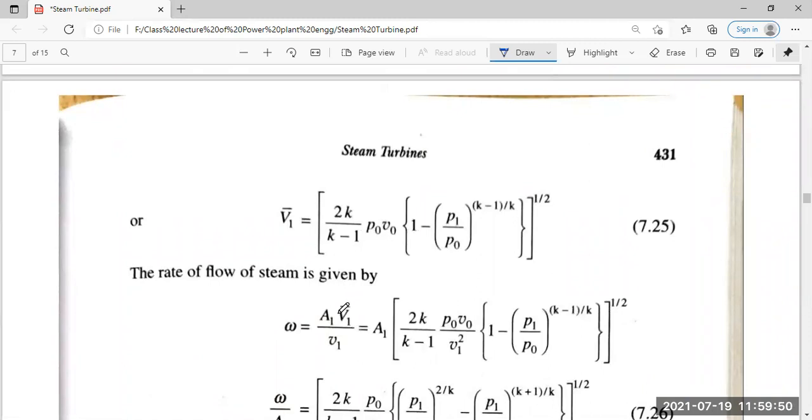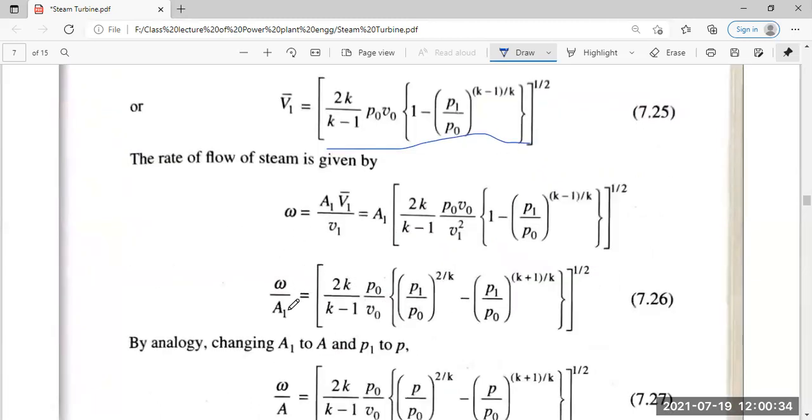The rate of steam flow is given by omega equals A into velocity divided by the specific volume. So A1 is multiplied by this full equation: the square root of 2K divided by (K minus 1) into P0 V0 into (1 minus (P1 by P0) to the power (K minus 1) by K).